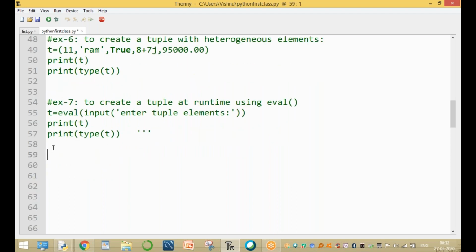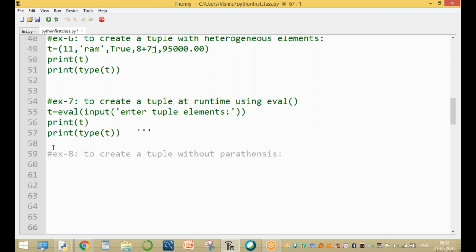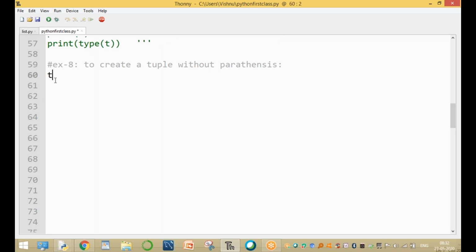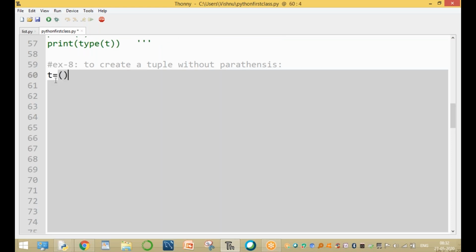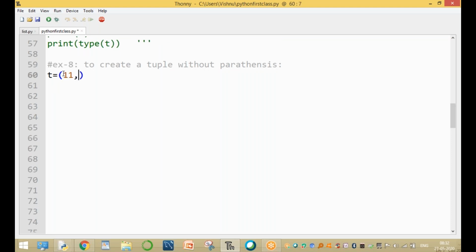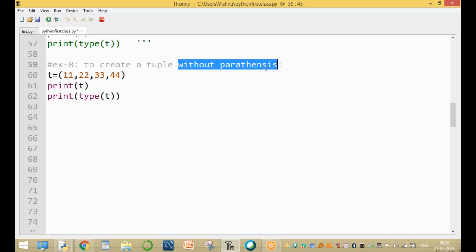And another example, example 8, is to create a tuple without parentheses. Without parentheses is also possible. For creating a tuple without parentheses, T equal to 11, 22, 33, 44. Now it is a tuple value. Print of T and print of the type of T. It is without parentheses. Now we are using without parentheses.